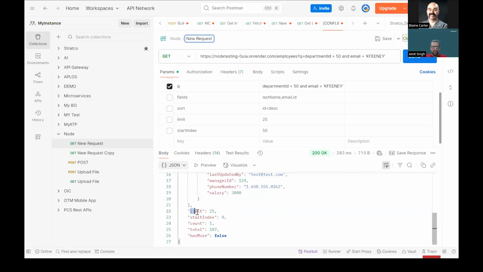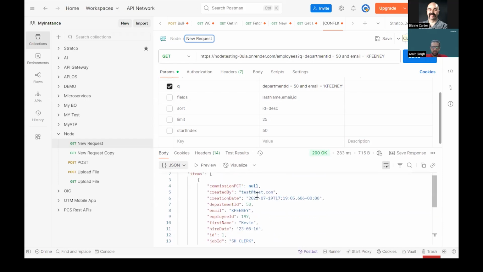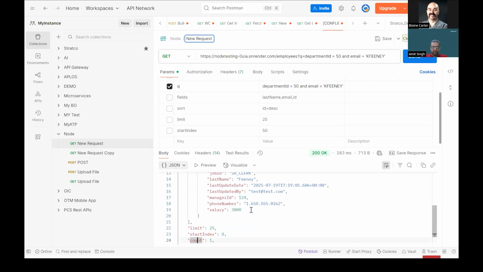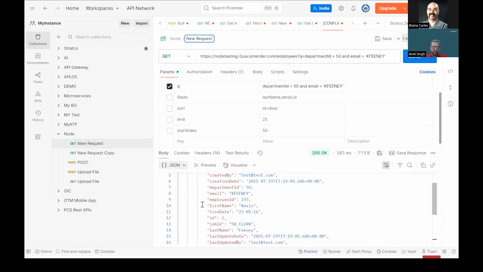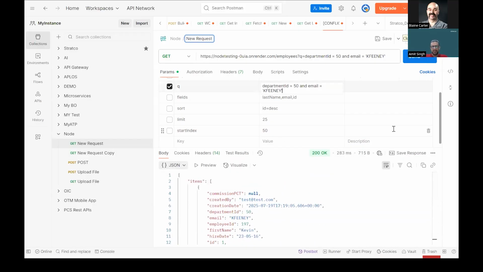So just see here, limit is 25, right? Because the default limit value is 25. Start index, default start index is 0. The count means the count of record data. It means the actual response length, the items that I got, that count. Total, how many records are there? 107. Has more is false because there is no more record available based on this filter criteria, right?